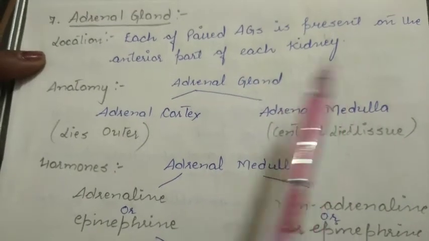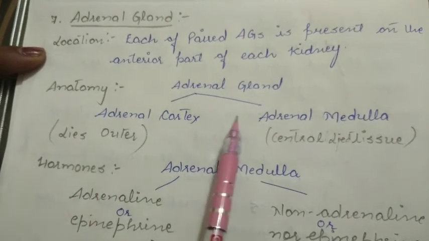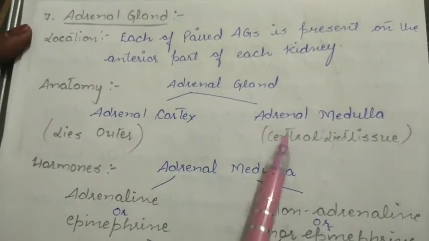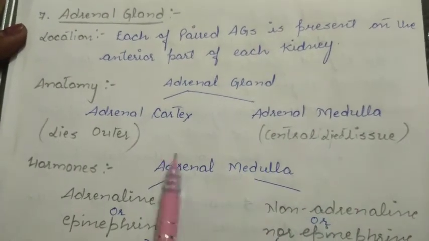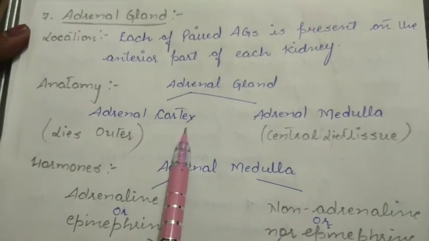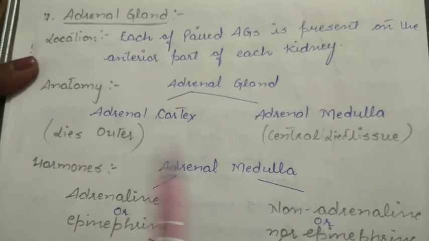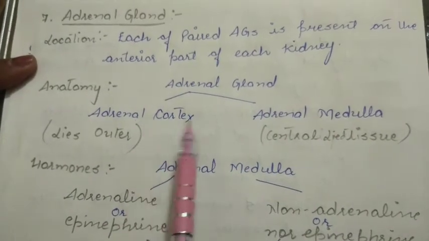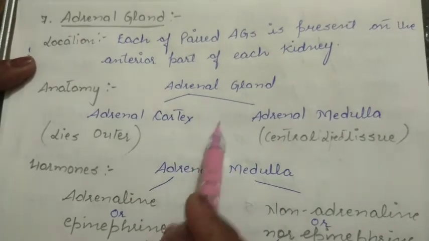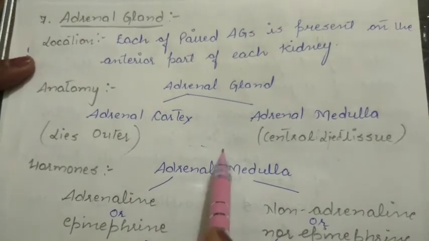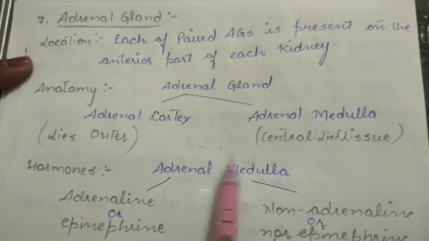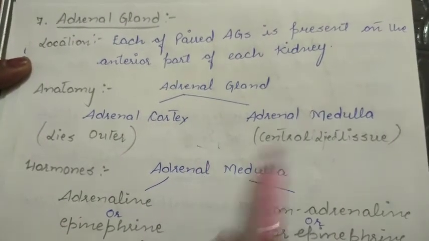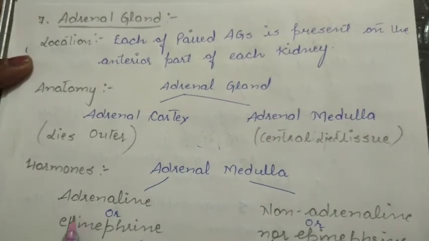Okay, what about the anatomy of the adrenal gland? The adrenal gland comprises two parts. First is the adrenal cortex, second is the adrenal medulla. As the name implies, cortex means the outer part and the medulla means the central part. It is a triangular structure like this. The portion at the periphery is said to be the cortex and the portion at the center is said to be the adrenal medulla.